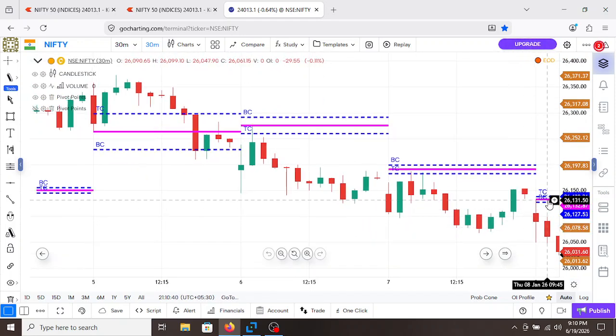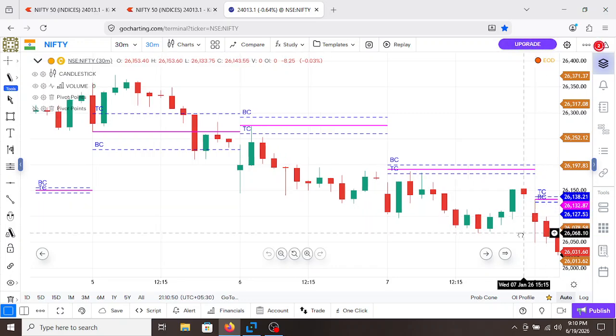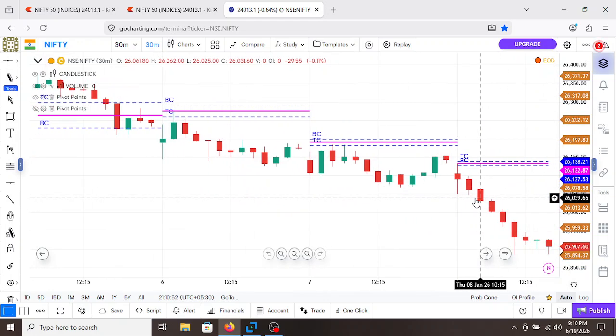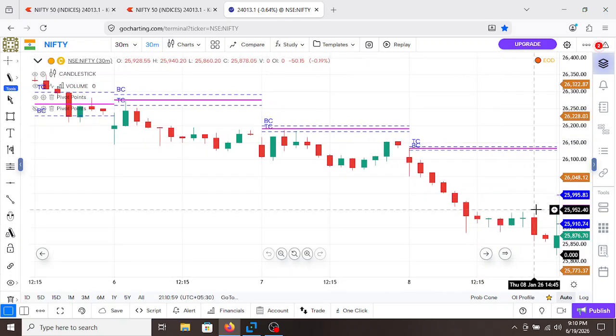So this is a balanced profile, but overall the sellers who entered here continue trying to take Nifty to the lower side. On the next day, the value is higher, but Nifty on the previous day was balanced. So we come to the day with a neutral stance, and we can see that as long as Nifty is trading below the value, we can look for only short opportunities in the market.